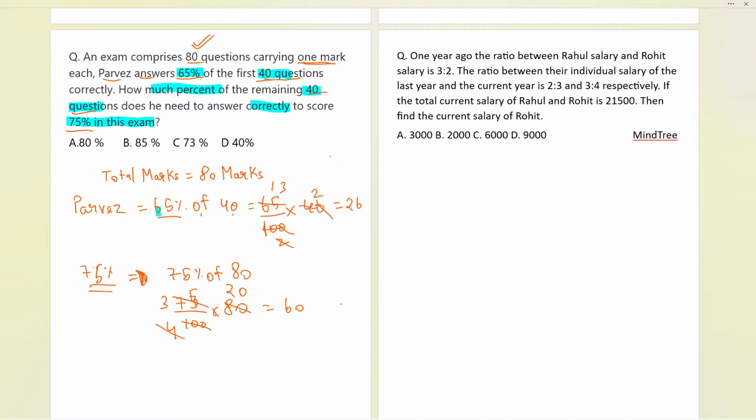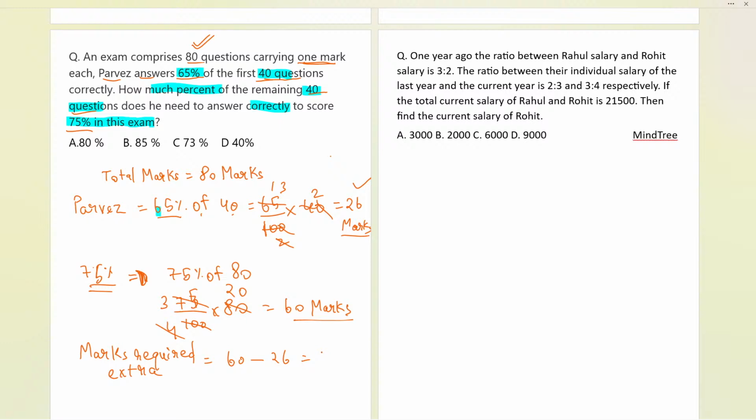We have it over here. And now further, if I tell you how many required marks over here, let us consider it as marks only. This is also marks. So how many extra marks are required? Extra by whom? Basically Pervez only. So that will be 60 minus the marks that we have over here, 26.